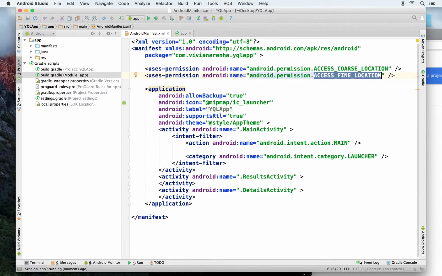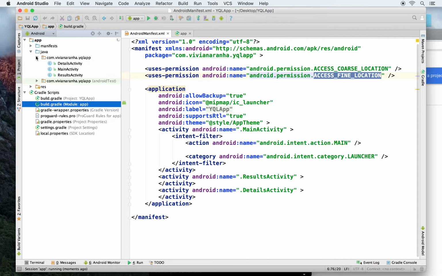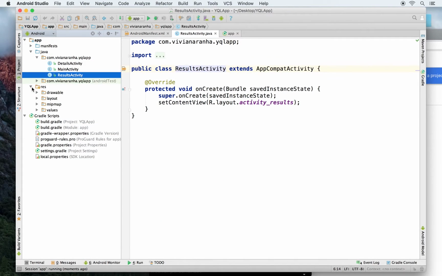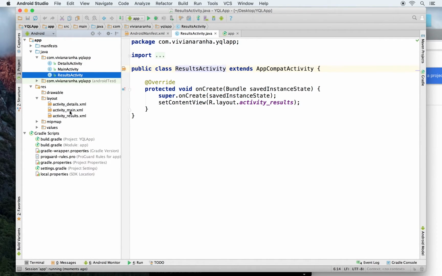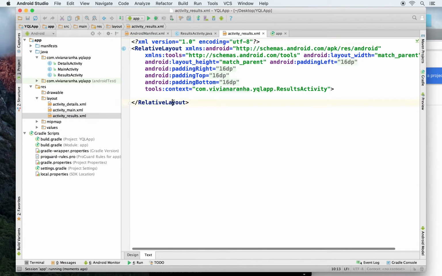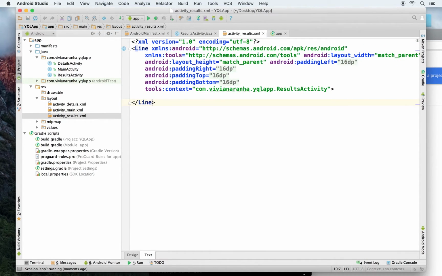Let's go to the second activity now, which is my results activity. Let me open the resource for results, and in here all I need to create is a linear layout.